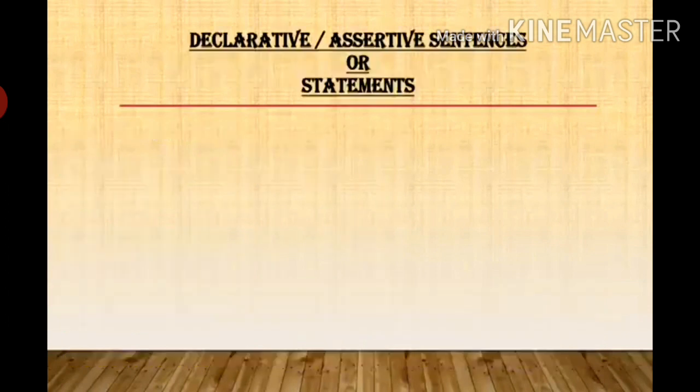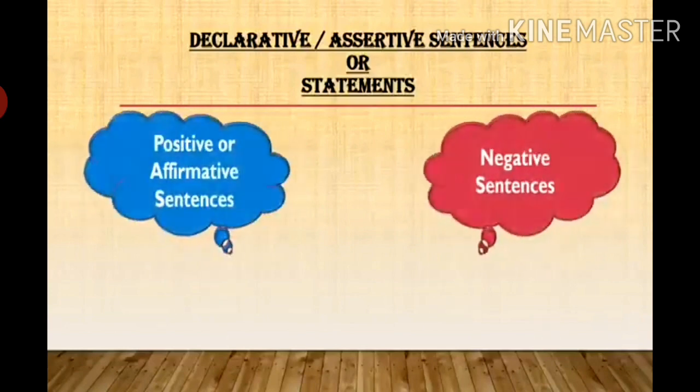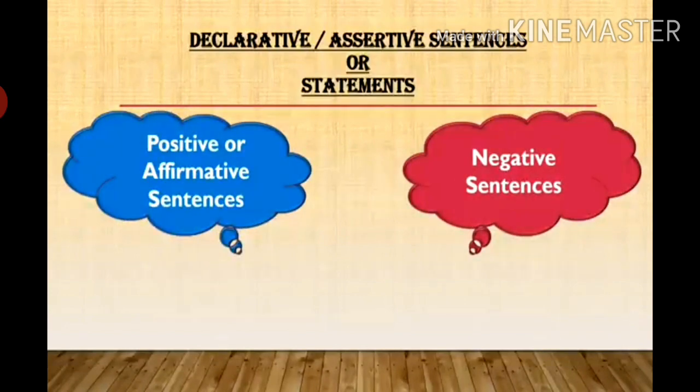Declarative sentences can further be classified as positive sentences and negative sentences. Positive sentences are also known as affirmative sentences. Positive sentences always talk about good things. They will always be positive in nature. And negative sentences, as their name suggests, are negative by nature. That means they always have no or not in them.